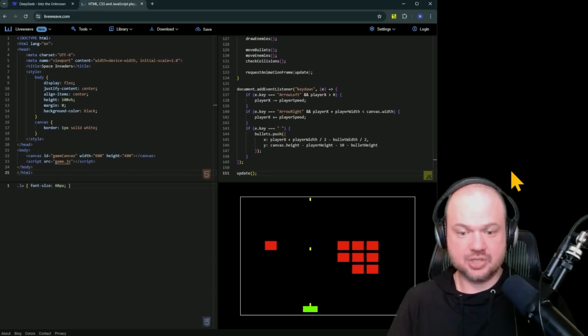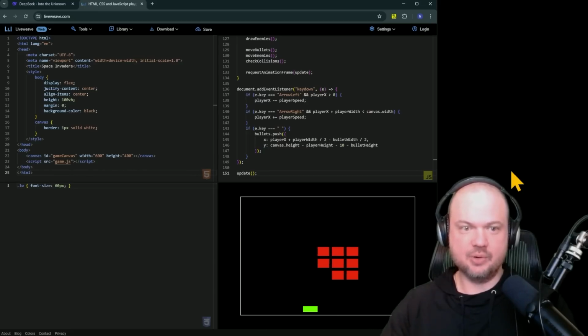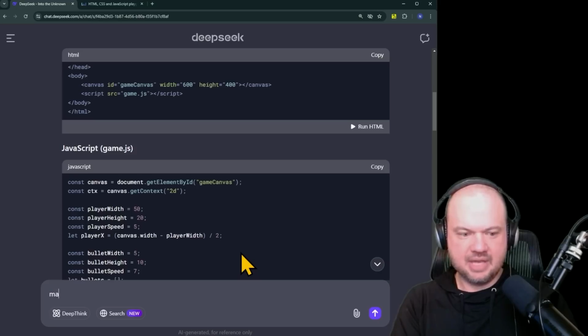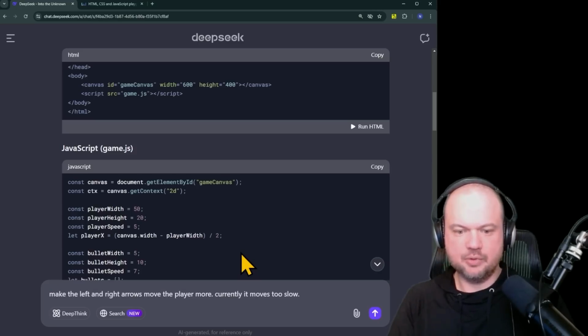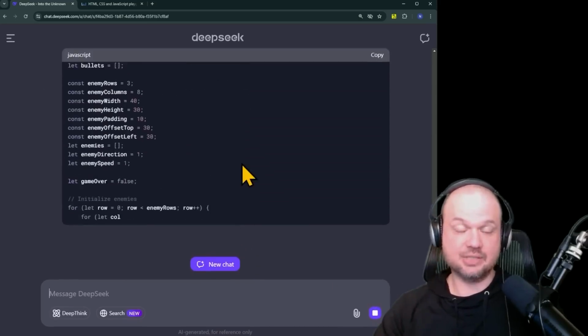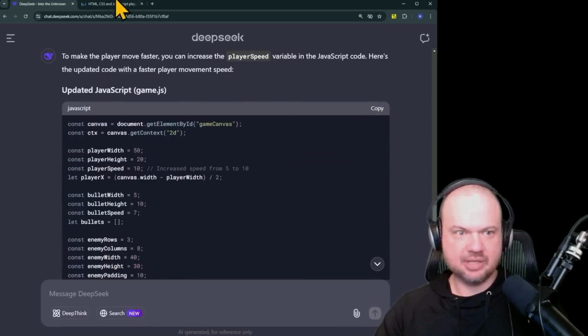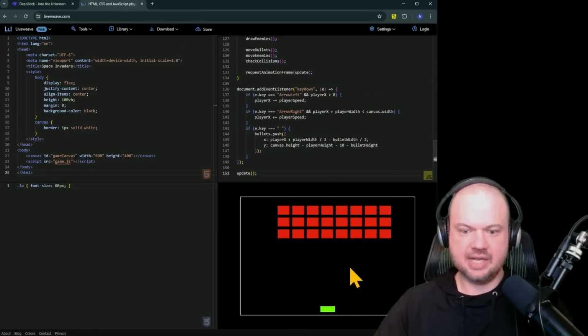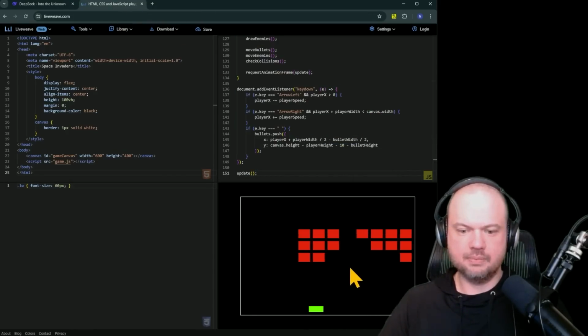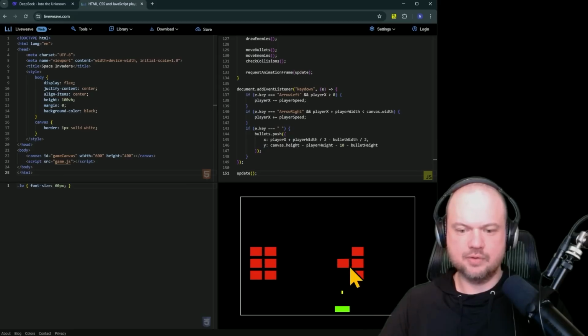So everything works perfectly, I've got to say, from the get-go, except the left and right movements are too limiting. We're going to say make left and right arrows move the player more. Currently, it moves too slow. Let's see if it's able to add that to what it has already built. All right, so it just updated the JavaScript. We'll put that in here and let's try again. All right, that feels a lot better, I've got to say. Yeah, it moves more and I can hold it down to move it further.